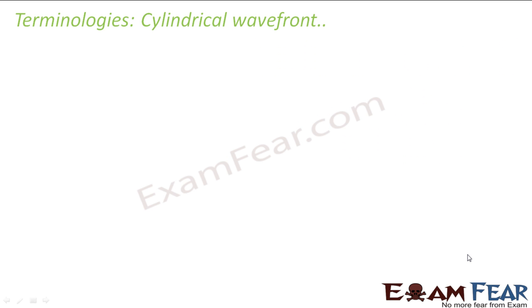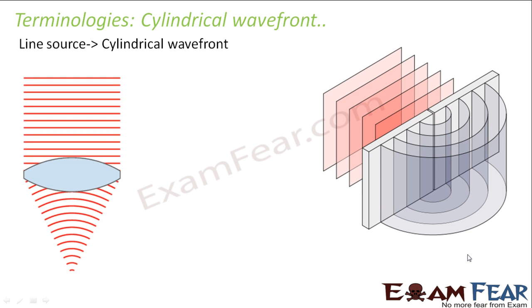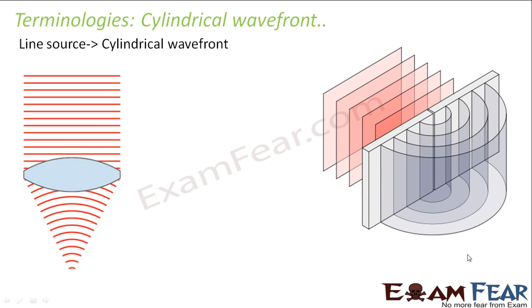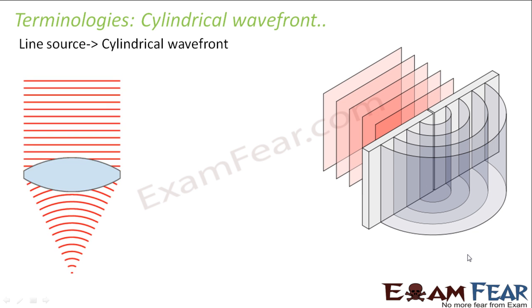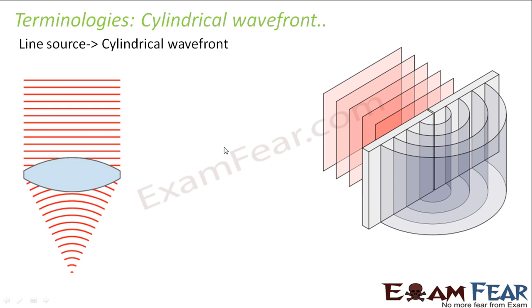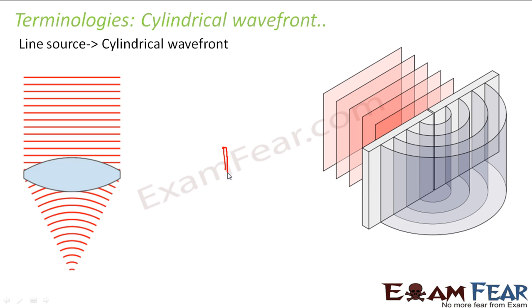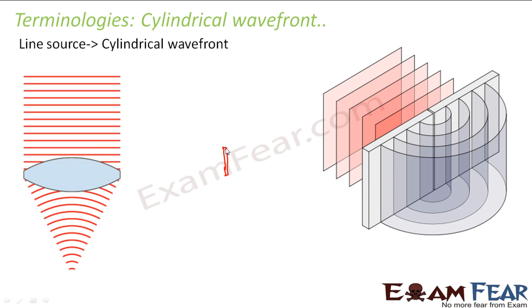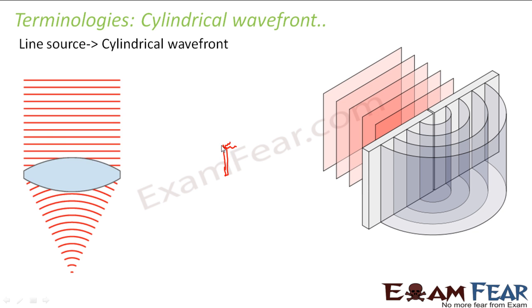The third one is a cylindrical wavefront. That is a wavefront which is cylindrical in shape, right? Like how you had a spherical wavefront when you have a point source. Now if you have a line source, that means your source of light is somewhat like this. If this is a line source, waves will originate from everywhere.